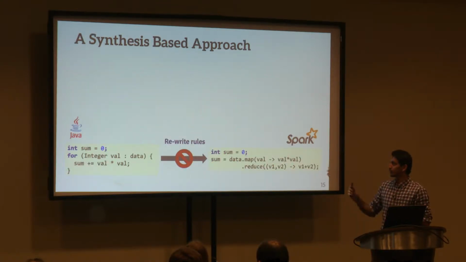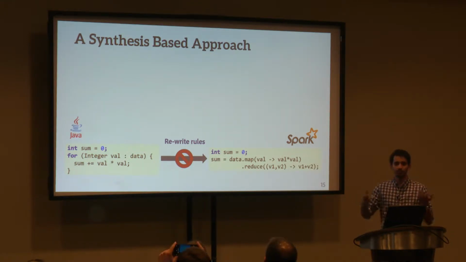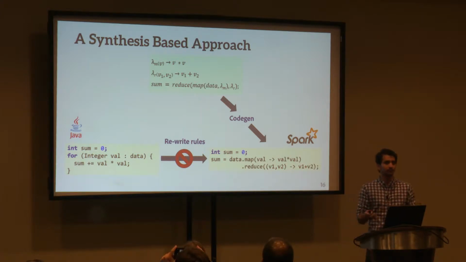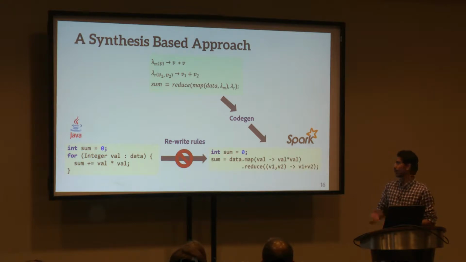So therefore, we present a different approach. We know we can't easily translate Java code because Java is this complex and large language. So let's make the problem simpler. What if instead of Java, the input program that we want to translate was written in a much simpler, much cleaner, and much smaller language that had the MapReduce primitives? Now, of course, if you have this program, generating Spark code is easy. It's basically already a MapReduce program. You just need to use the right API calls. Of course, nobody writes a program in that toy language, so we need a way to bridge this gap.